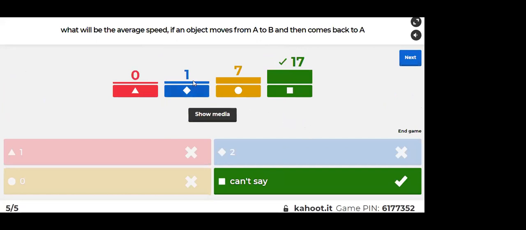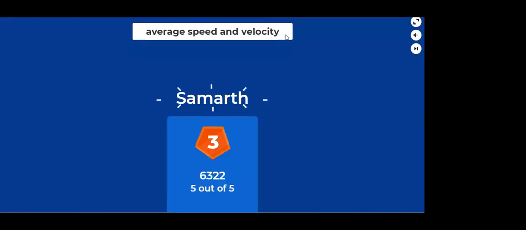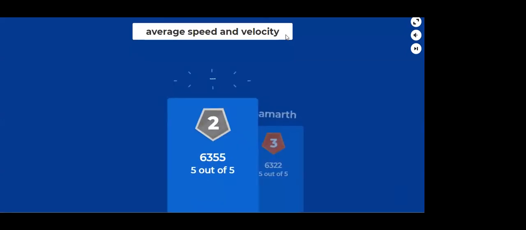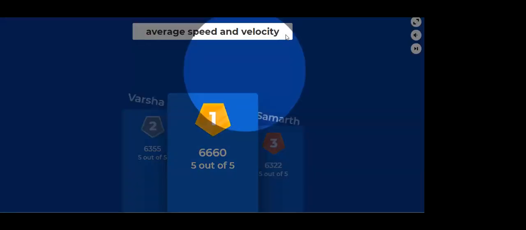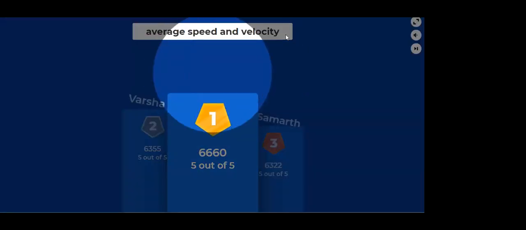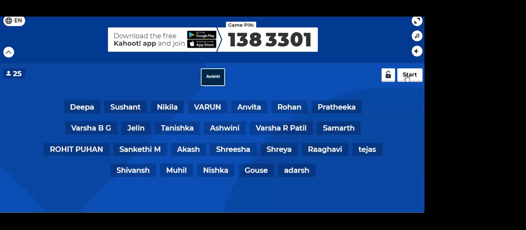Can't say, right? Because it is not given. Speed is not given. We had already done this, right? So this was a repeated one. Okay, Samad, remember everything. Varsha, very good. And then who's first? Shivansh. Okay, we'll start.